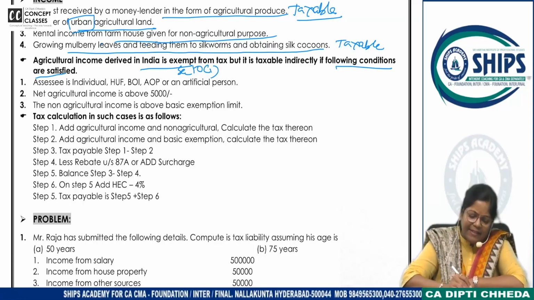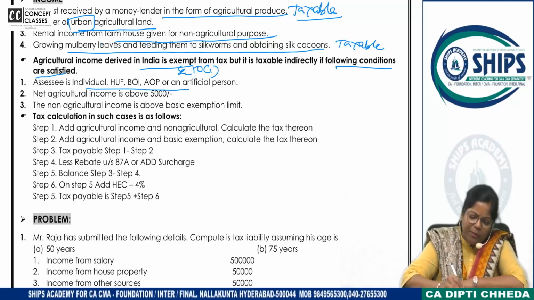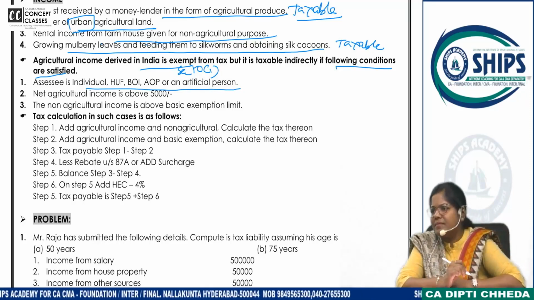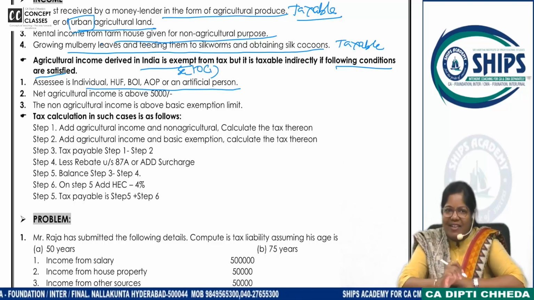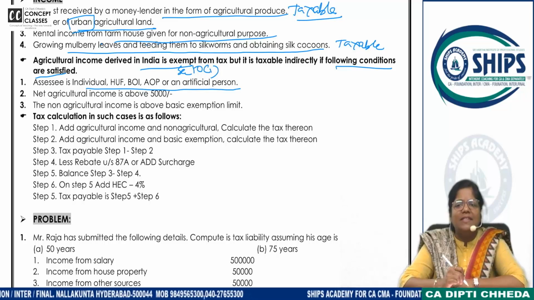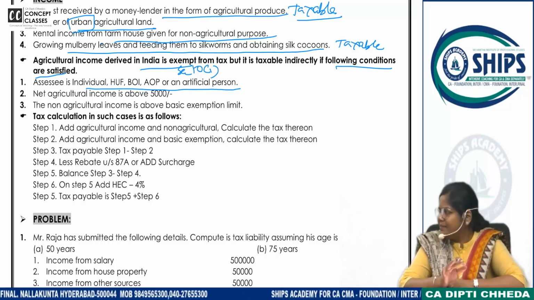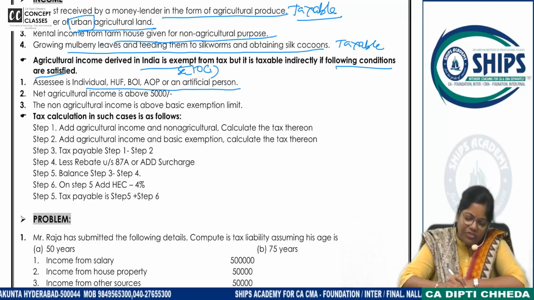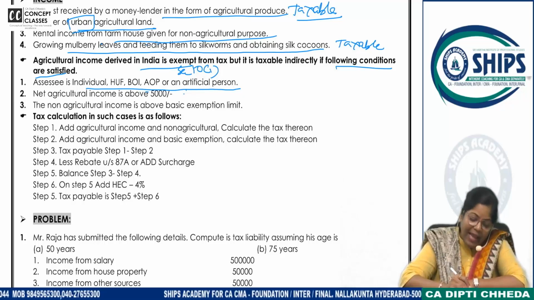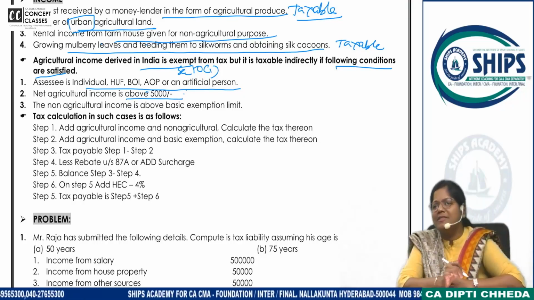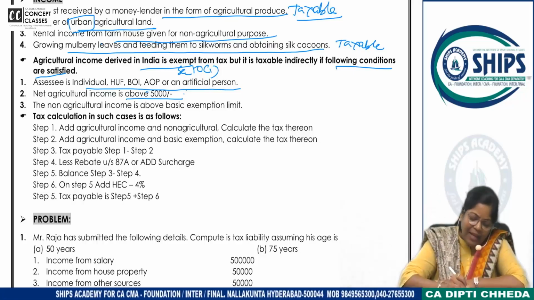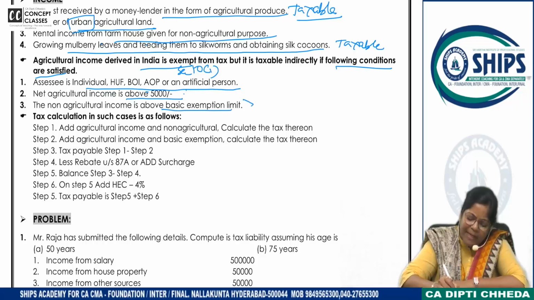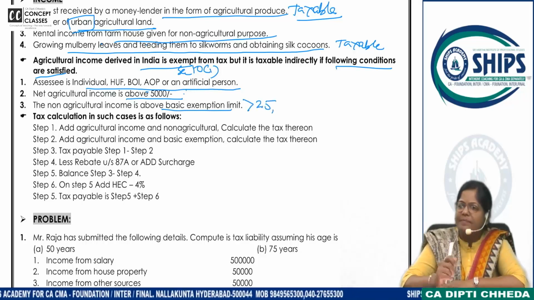First condition, the person is an individual, HUF, AOP, BOI, AJP. What is applicable to them? Slab rates. If the person is a company or partnership firm, exempt. But for individual, HUF, AOP, BOI, agricultural income is taxable if agricultural income is above 5,000 and non-agricultural income is above basic exemption, say 2.5 lakh.